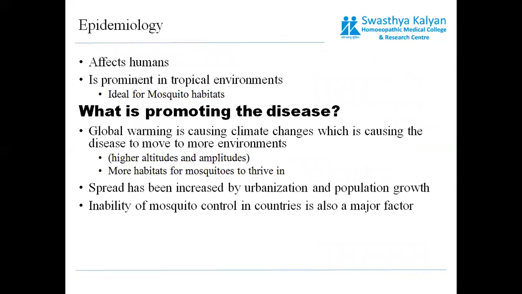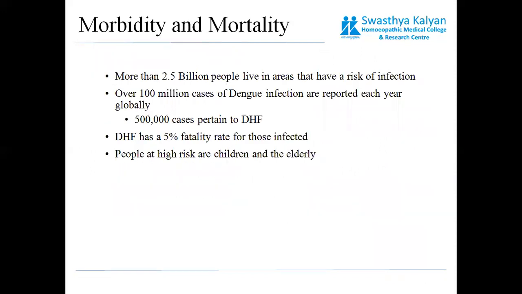Epidemiologically, it's very important. It's almost covering the major area of the world. More than 2.5 billion people live in areas that have a high risk of infection, and over 100 million cases of dengue infection are reported each year globally. And we have discussed the hemorrhagic fever, which has a 5% fatality rate.